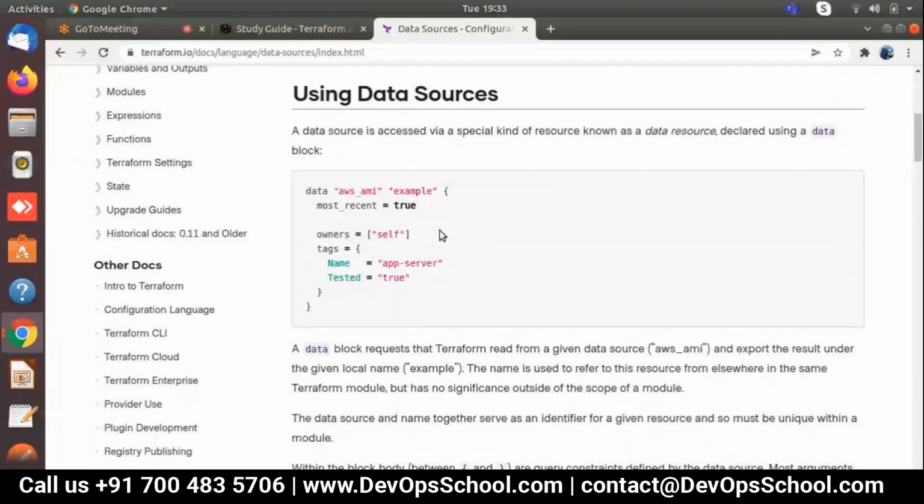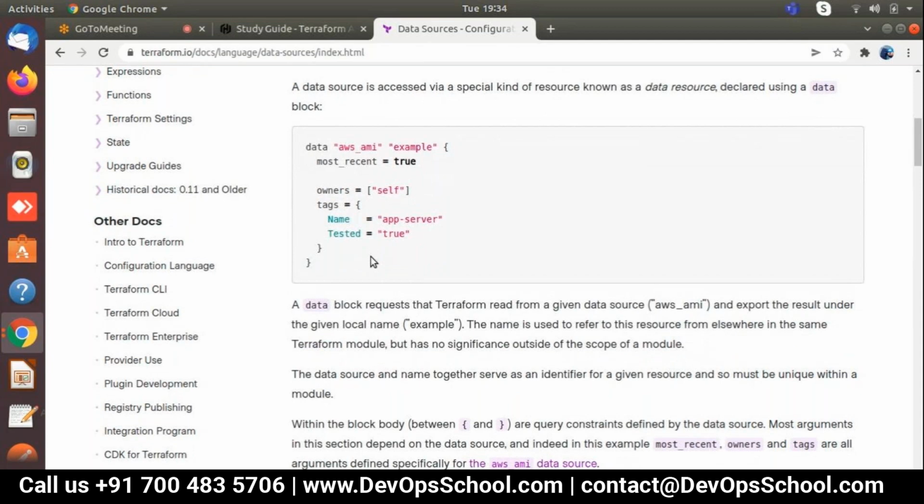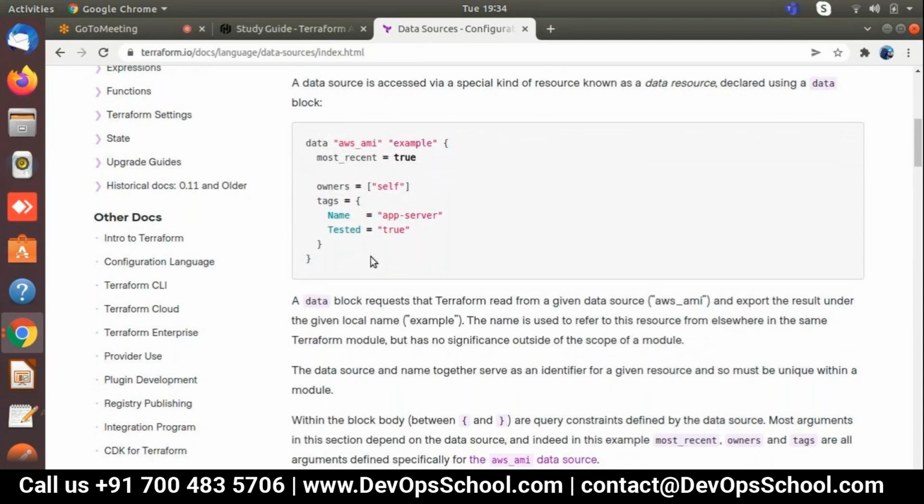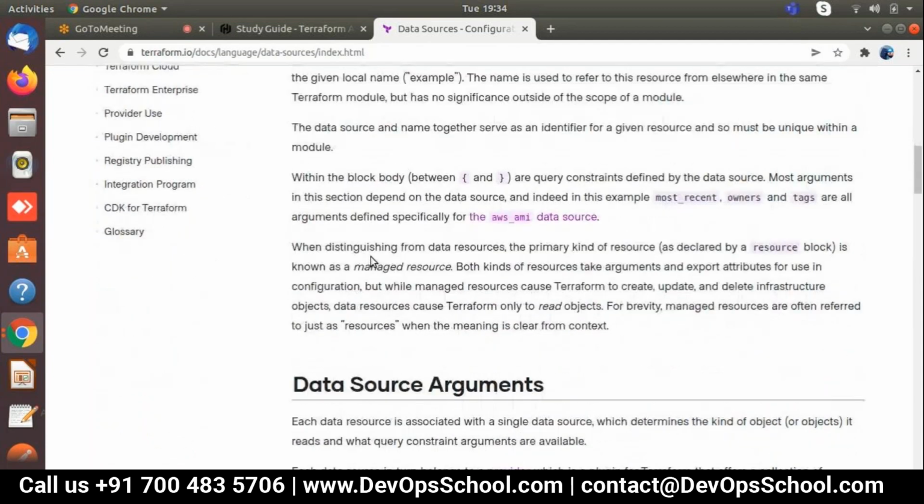This is the AWS example, where they have mentioned AMI, images. In this area also they have called data. Data means that it is already available. Just call it out and deploy it in our code. Okay, you get my point? So yes, it is already available. Data source argument.